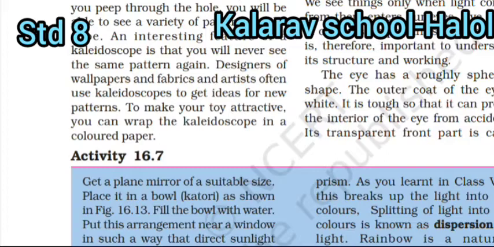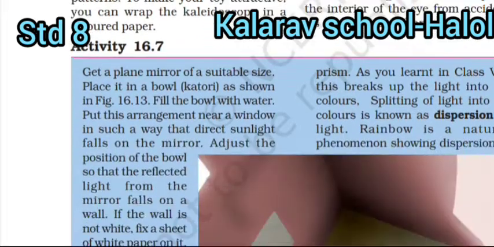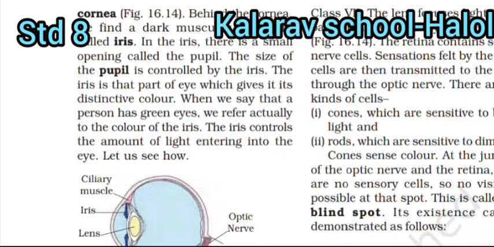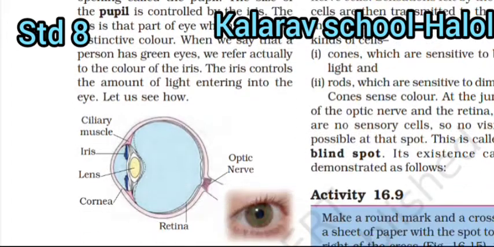Its transparent front part is called the cornea. Behind the cornea we find a dark muscular structure called the iris. In the iris, there is a small opening called the pupil. The size of the pupil is controlled by the iris. The iris is that part of the eye which gives it its distinctive colour. When we say that a person has green eyes, we actually refer to the colour of the iris. The iris controls the amount of light entering the eyes.